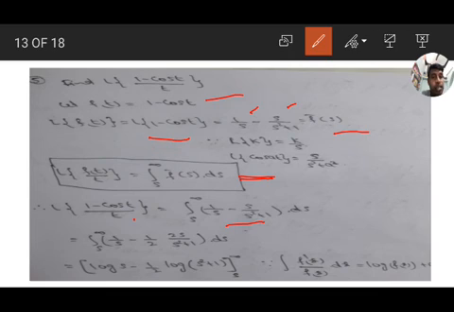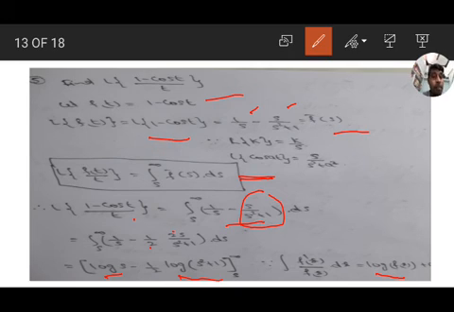Here the integration of 1 by s is log s, as it is. But in the second integration, s by s square plus 1, to get it in the form of f dash x by f of x dx, which gives log of f of x plus c, the 2 is missing, so multiply and divide by 2. This 1 by 2 is outside, and the integration of 2s by s square plus 1 is log of s square plus 1, by the formula f dash x by f of x dx.